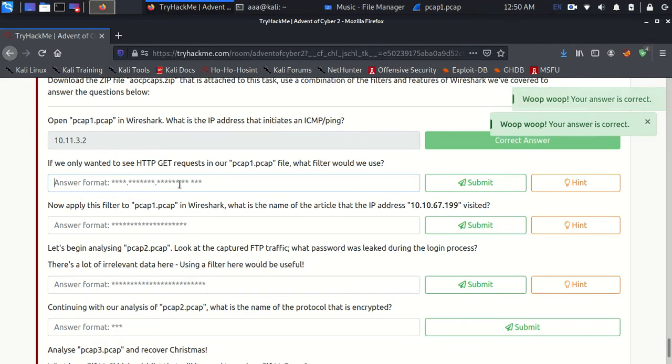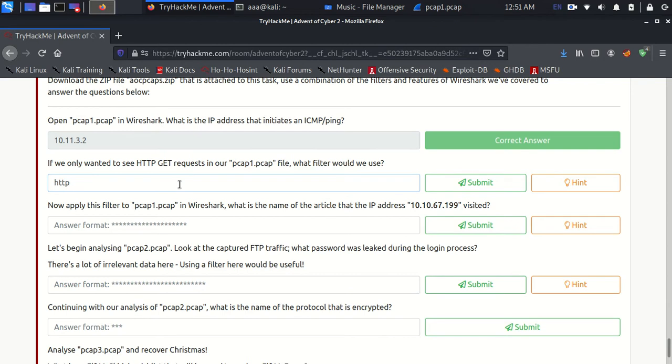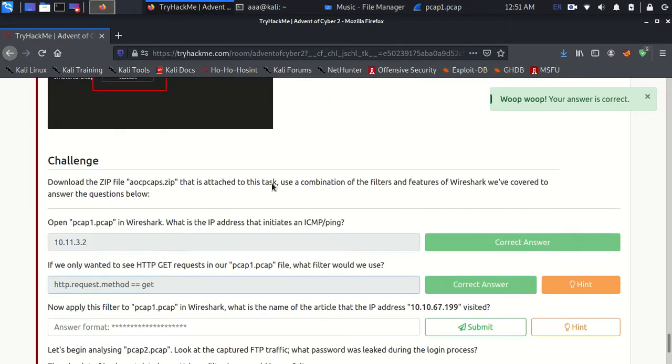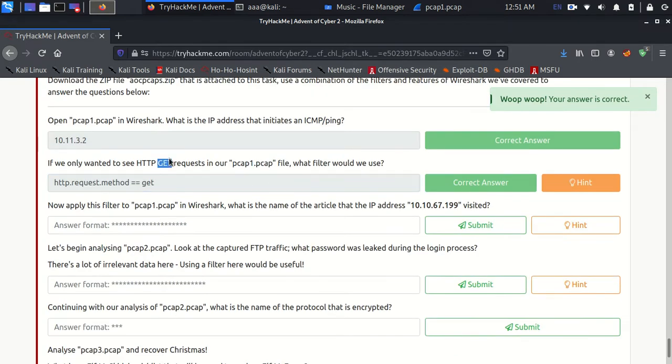And as for the second one, I need to do an http GET request. So http.request.method equal to GET. Maybe let's try this. That's right. This is just a filter, like how to use the filter, that's all there is. There's no question along with this. And now I'll apply this filter to find FTP. It doesn't say FTP. Okay, fine. It says find the article at this place.